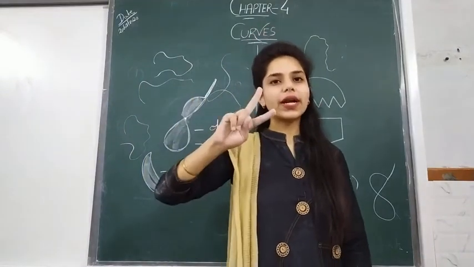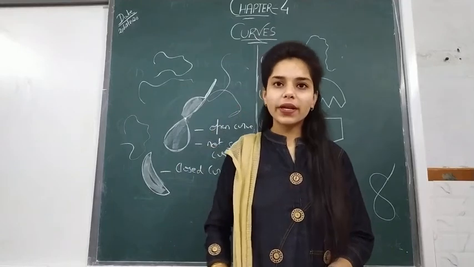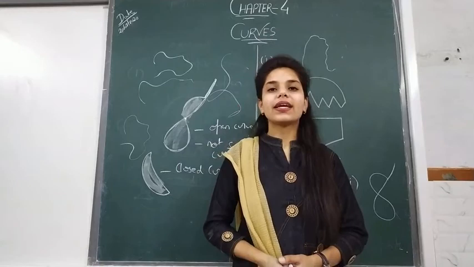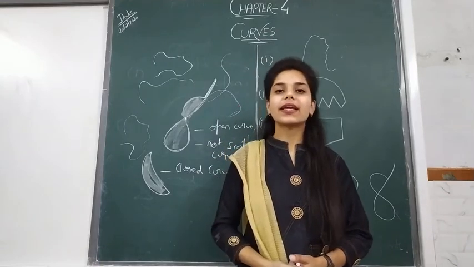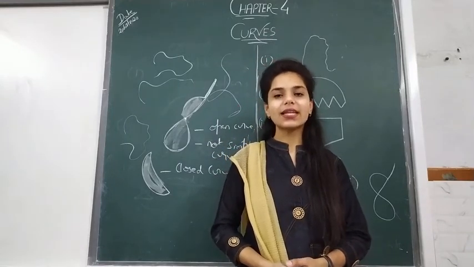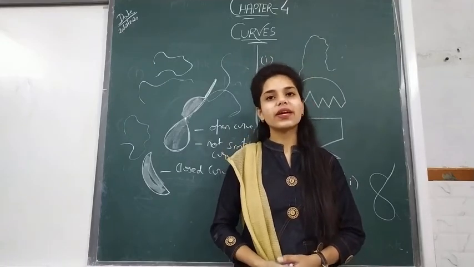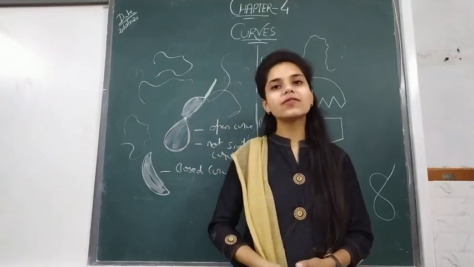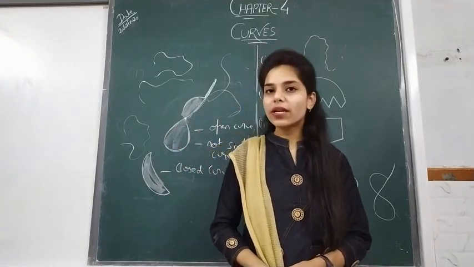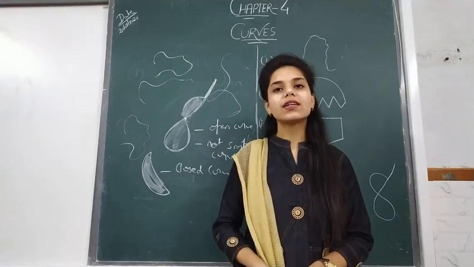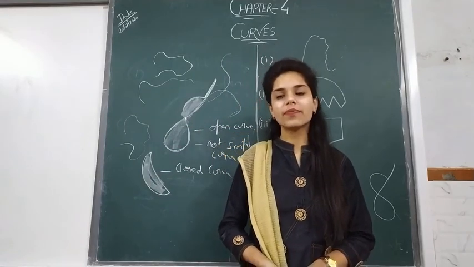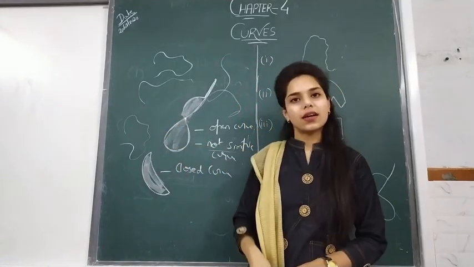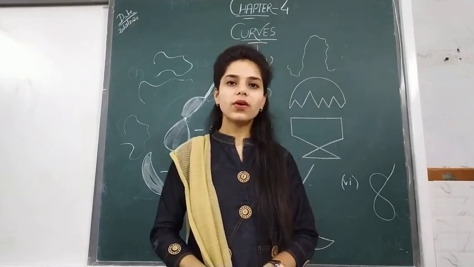Curves fall into two categories: closed curves and open curves. Closed curves have no start and end point and have an area enclosed within them, and open curves have both start and end points and no area enclosed within them. Simple curves do not intersect themselves, and those figures which intersect themselves are not simple curves. Understood? Okay, thank you.